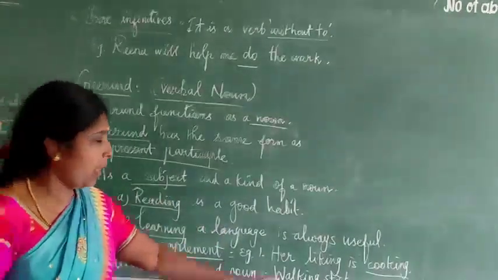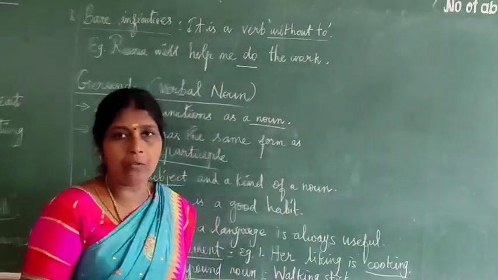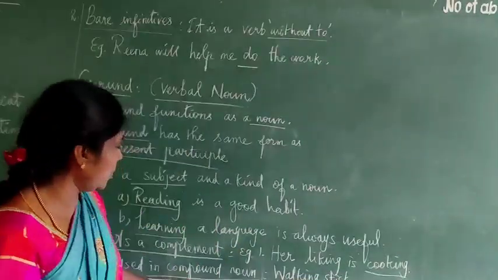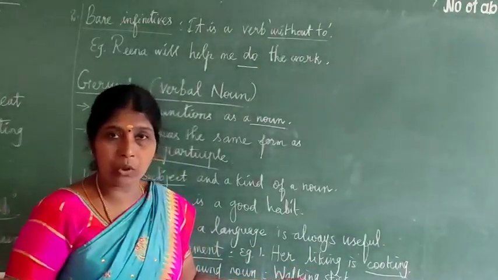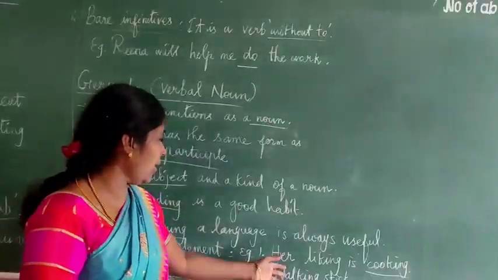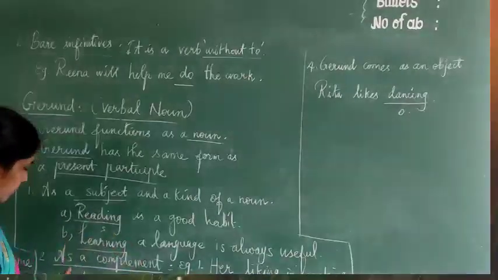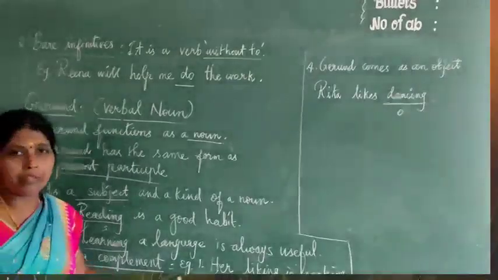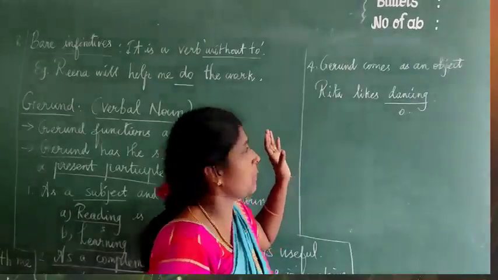Next one, used in a compound noun. Walking stick. Walking is an ing form. So what does walking stick mean? That is a compound word. It is used in a compound noun. That is a stick that is used to walk, a walking stick. So a gerund acts as a subject, as a complement, and is used in a compound noun. And also it comes as an object.